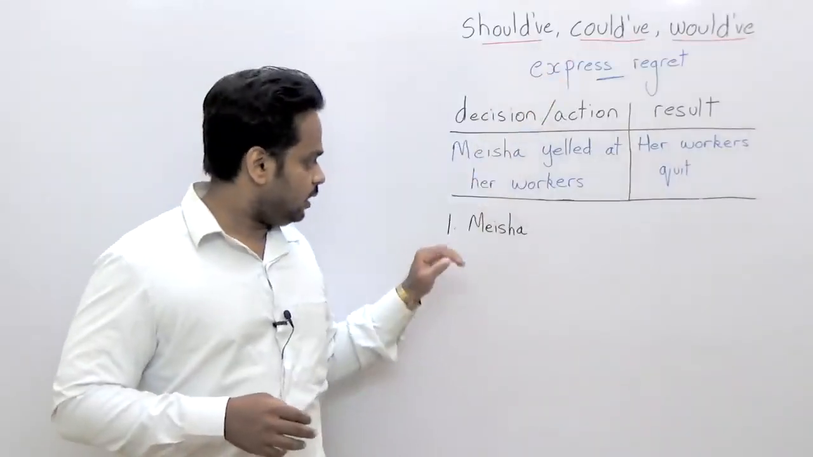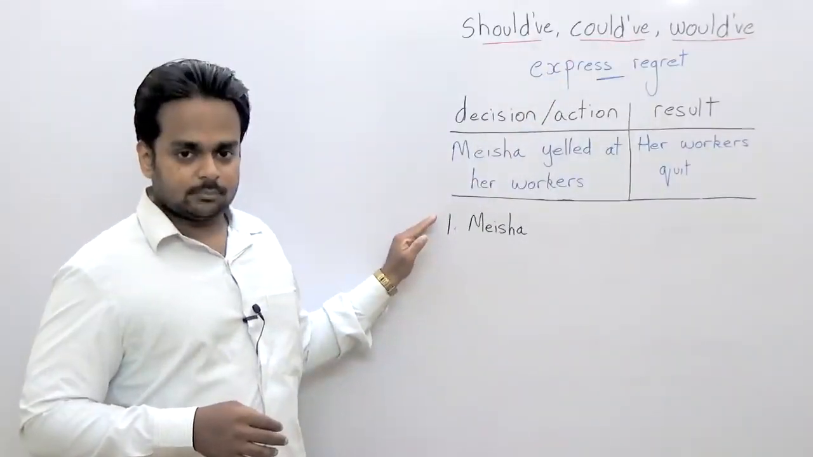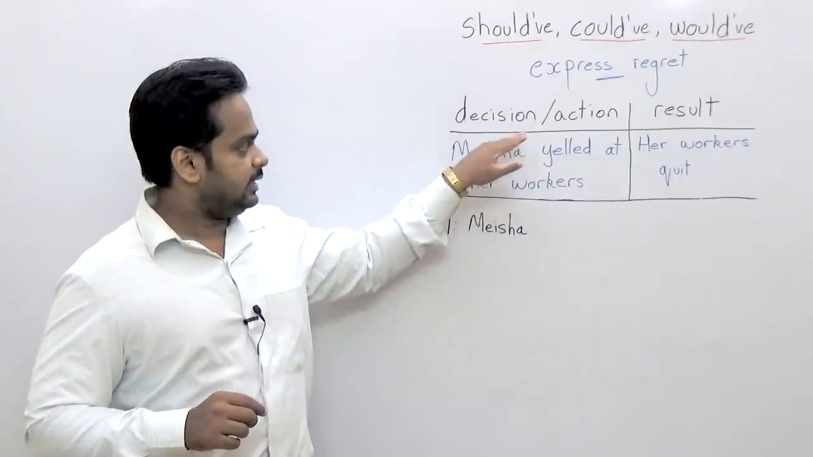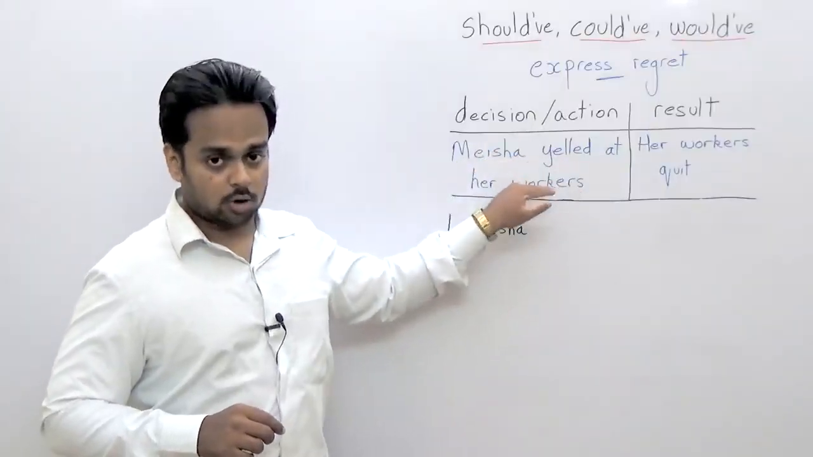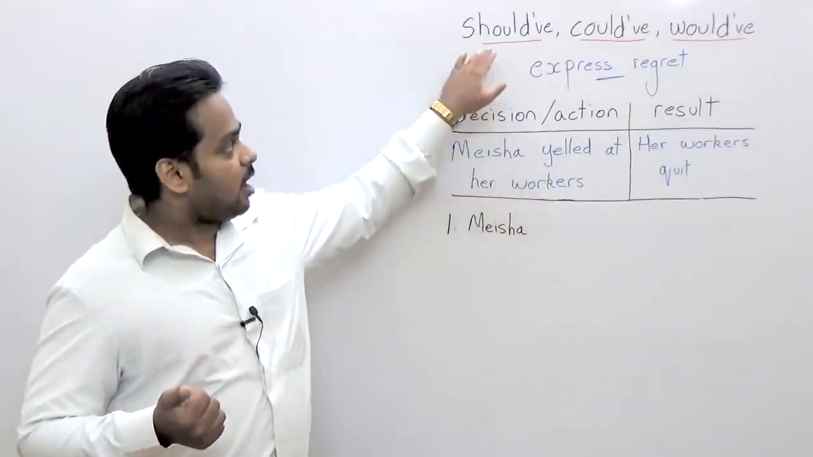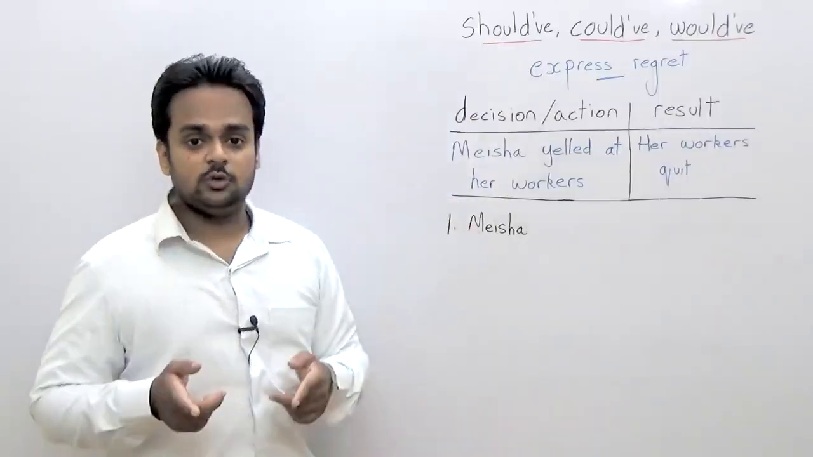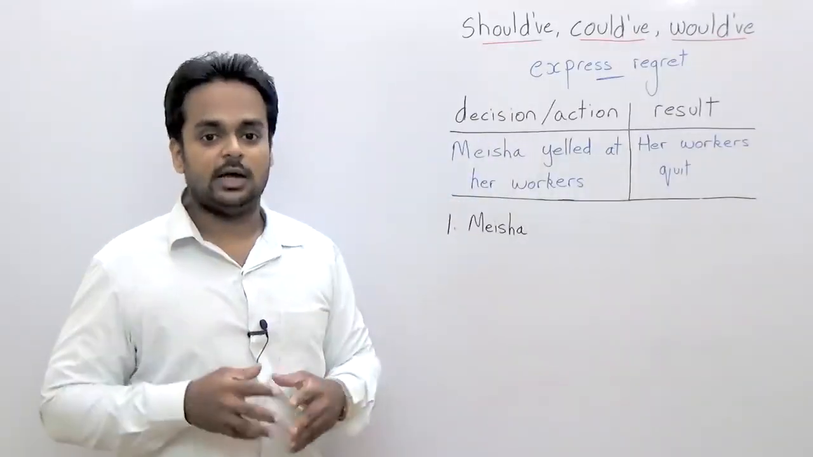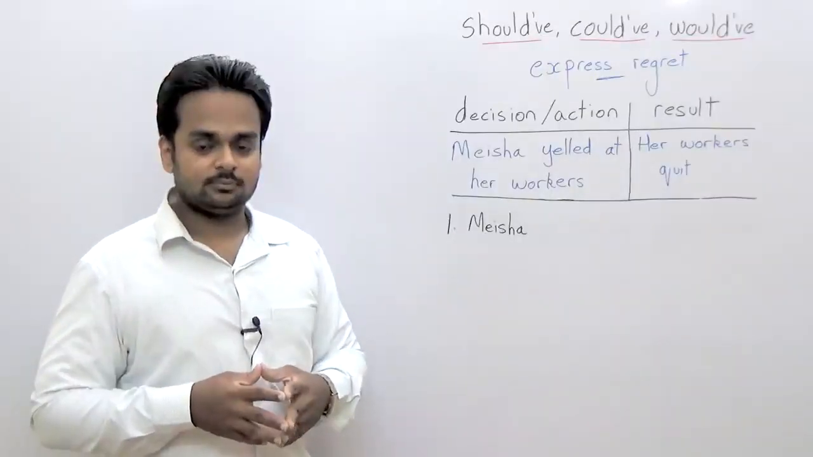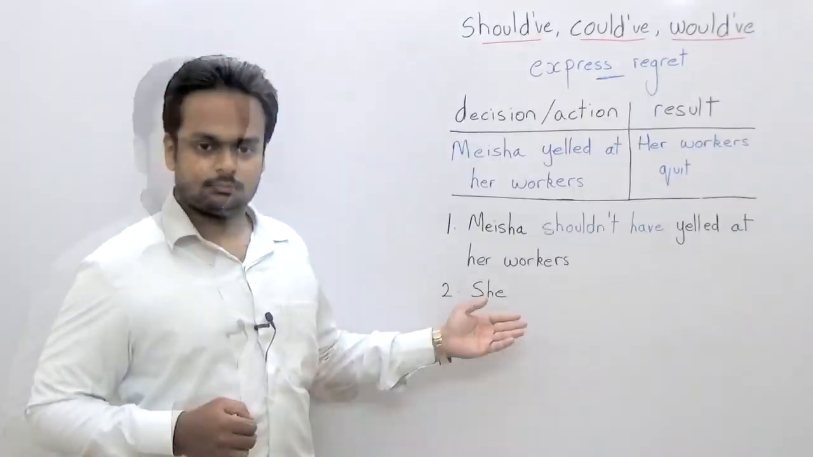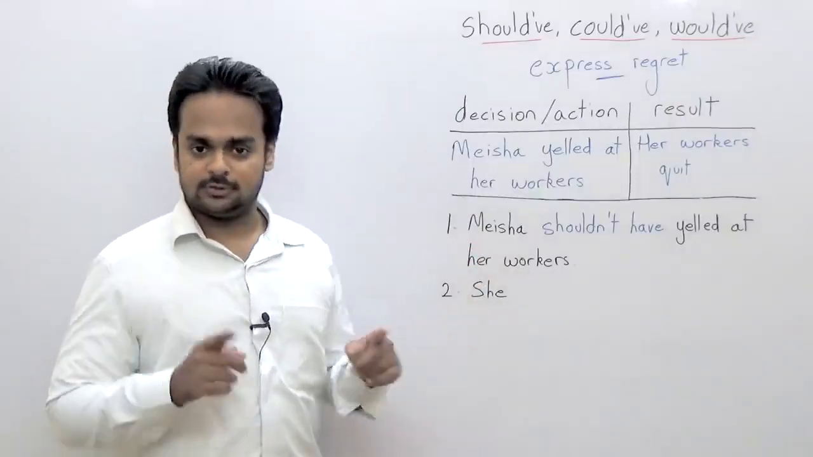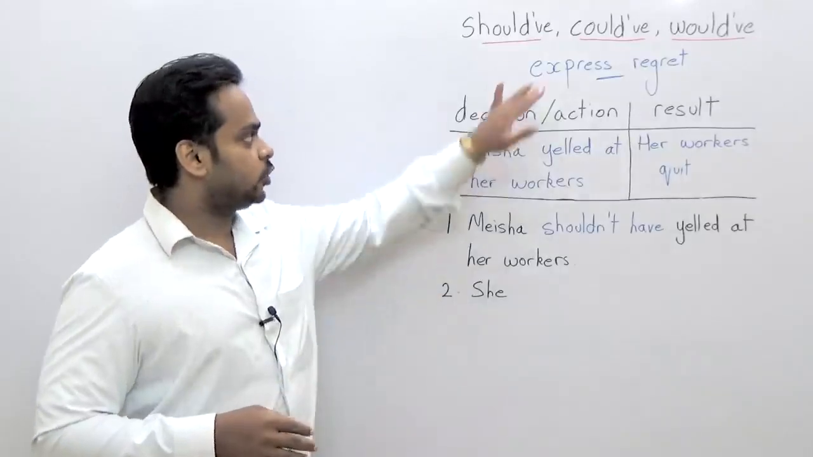All right, so let's now make the sentences together for should have, could have, and would have. So should have first. How would you write the sentence? Now notice that here the action is Misha yelled at her workers. To write the opposite, you cannot use should have. You have to use should not have or shouldn't have. So can you make a sentence with shouldn't have? All right, let's look at the answer. Misha shouldn't have yelled at her workers. Did you get that?